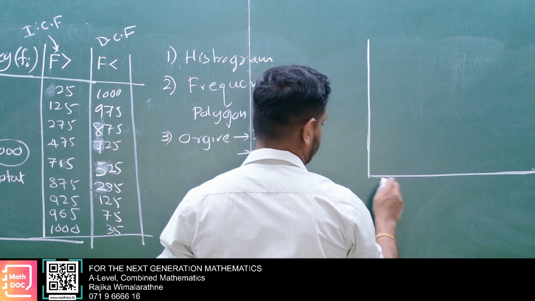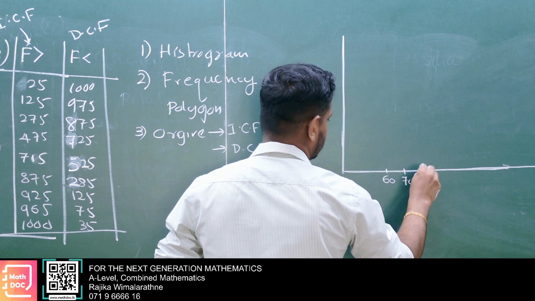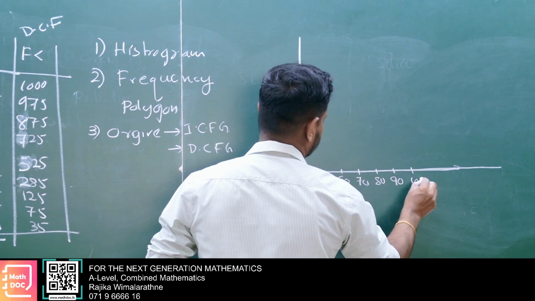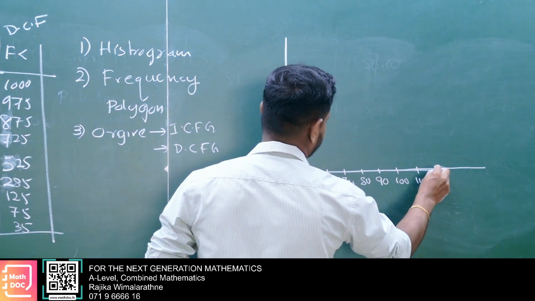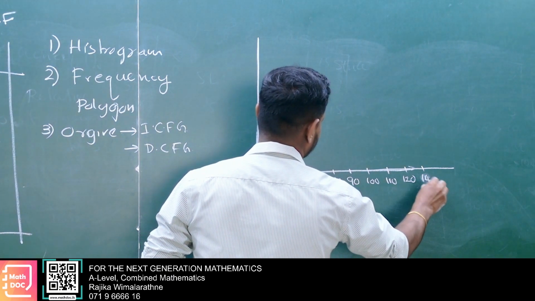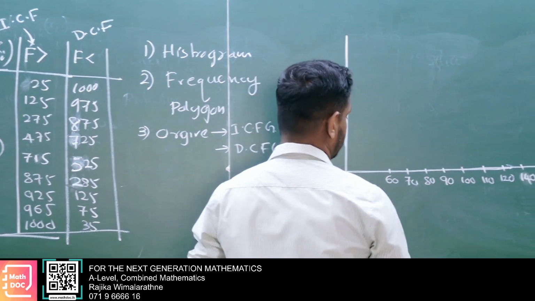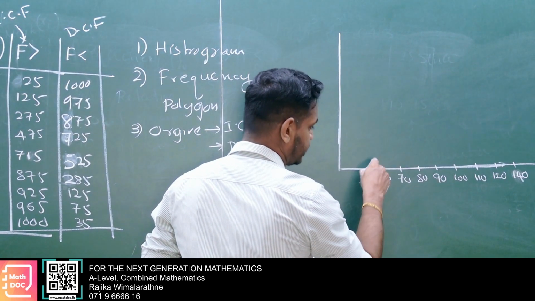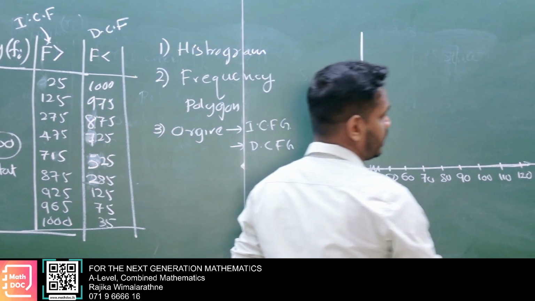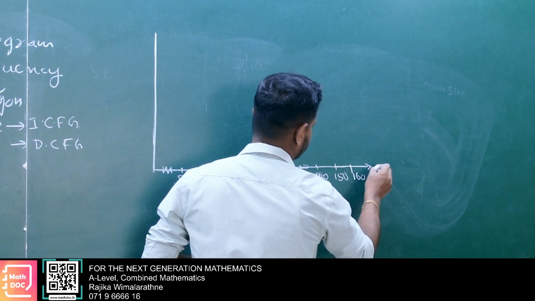Start from 60: 60, 70, 80, 90, 100, 110, 120, 130, 140 and 150. And here you have to get another class before 60, so you start from 50. Also, it is better to get another class after this, 160, then stop.